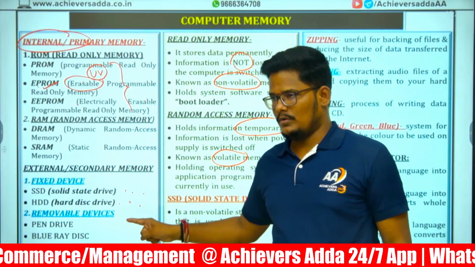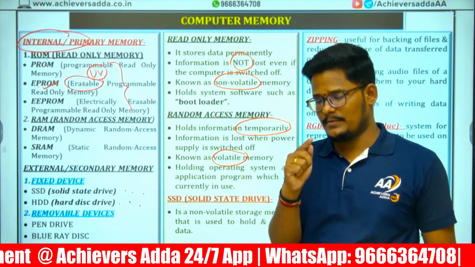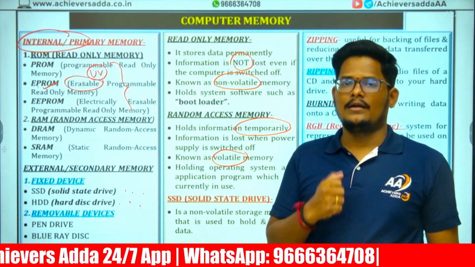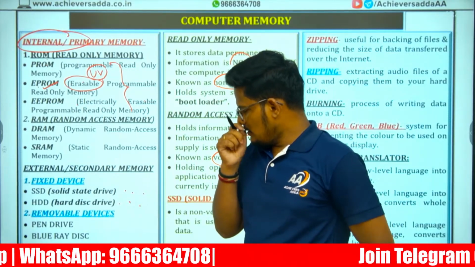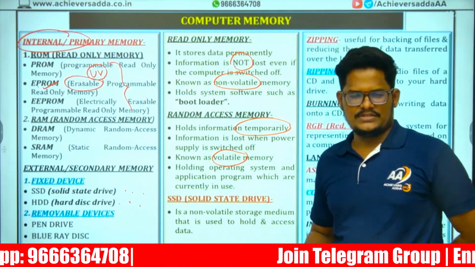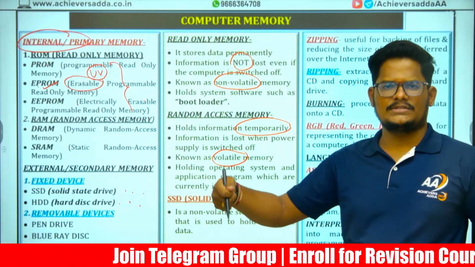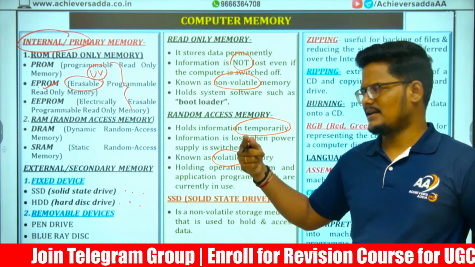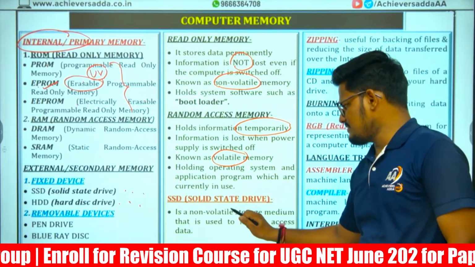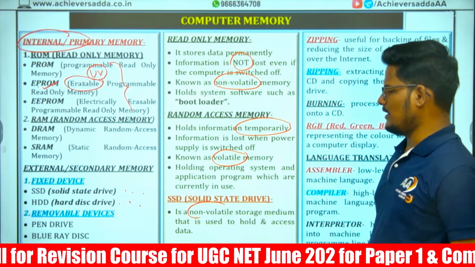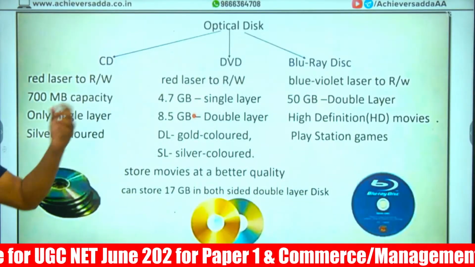And if you install your operating system in SSD, the PC performance will be faster. That is why people always choose the SSD slot for operating system installation, right? And here, if you look at the remaining memories, which are secondary memories: pen drive, hard disk, SD card, whatever you insert from outside, flash drive, cassette, diskette, all those things come under the secondary memories. So here solid state drive is a non-volatile storage medium that is used to hold and access the data. I'll come to this point later once we complete this memory hierarchy.